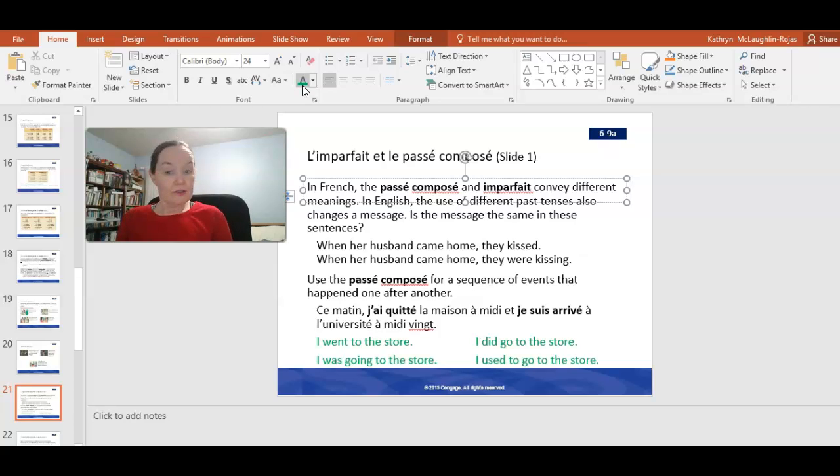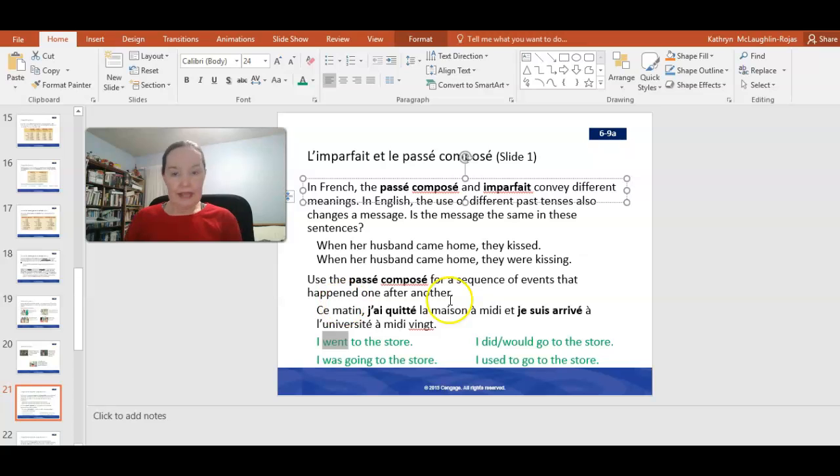All of them are in the past, right? I went, I was going, I did go, I used to go. I could even use would go as another option. I could say I did go or I would go to the store. So all of them are communicating something about past in English. And some of them line up with passé composé or imparfait, but not always. So passé composé would probably be a lot more like I went to the store, where imparfait would be a whole lot like the others. I was going to the store, I did or would go to the store, or I used to go to the store. Okay.